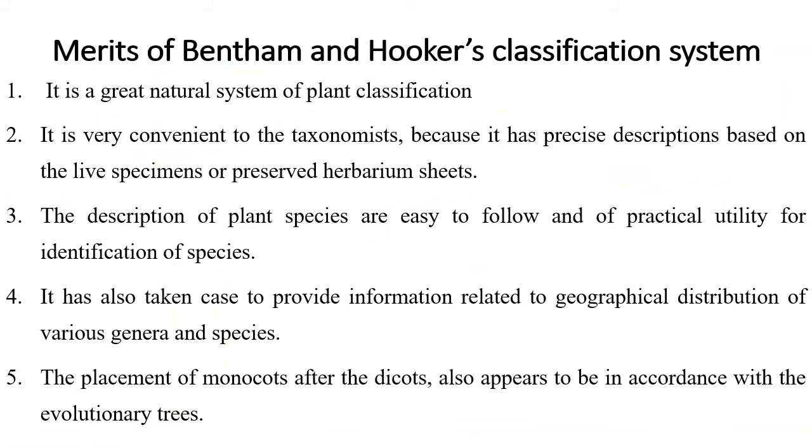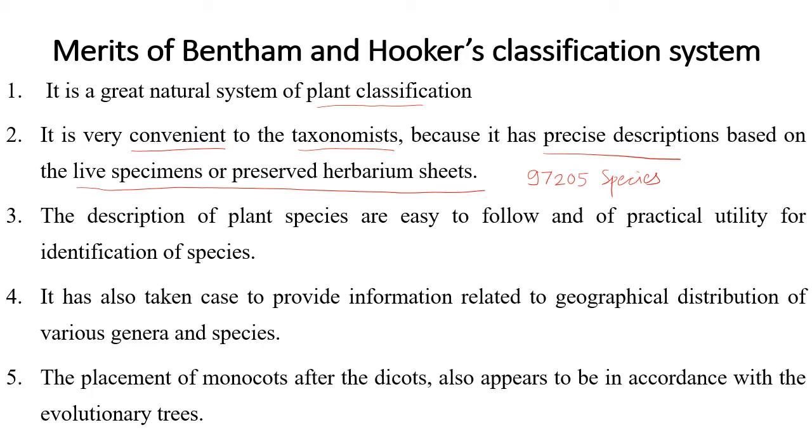Merits and limitations are not actually part of your syllabus, but for your information, we should go through them. So it is a great natural system of plant classification. It is very convenient, easy for the taxonomist, because it has a precise description based on live specimens or preserved herbarium sheets. So all the herbarium sheets are available, and you can see the actual plants included here, that is 97,205 species that can be seen.